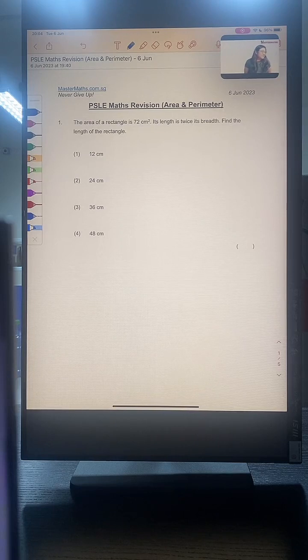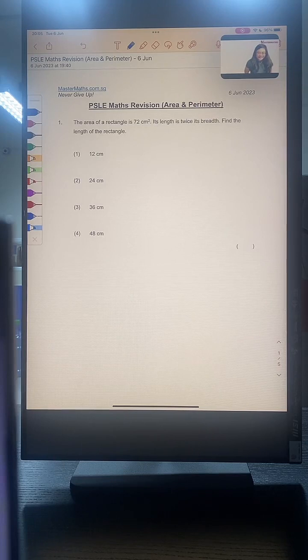Those of you who just joined, good evening. My name is Coach Shahira. We are doing area and perimeter today. This is applicable for students in primary 5 and primary 6 levels. If you're not in these levels, you can also join in and listen. For those of you who stay with us all the way till the end of today's live, I will be telling you a very silly story, okay? All right. Please try question 1 now. I am going to explain in 1 minute's time. Hello, Hira.